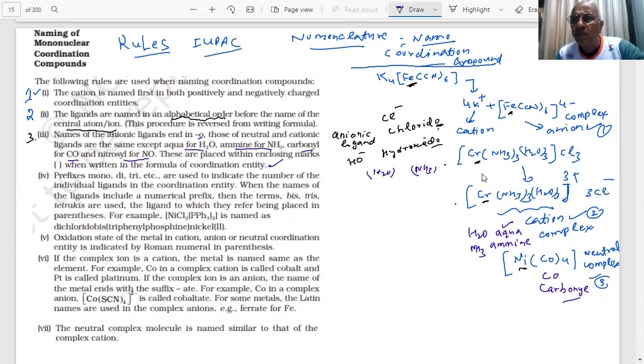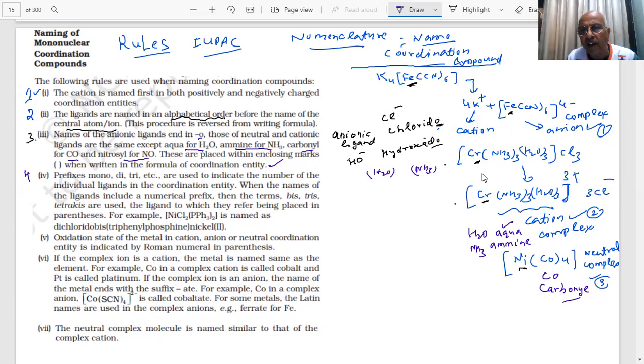Any doubt you can ask me, because one question is coming in the paper. We are going to take examples of how we write the names, because we learn more by doing the questions, students, but the rules should be known to us one by one. Next rule, fourth rule, what does it say? Prefixes mono, di, tri are used to indicate the number of individual ligands. If there is one ligand, no problem. If there are two, then I use the prefix di.